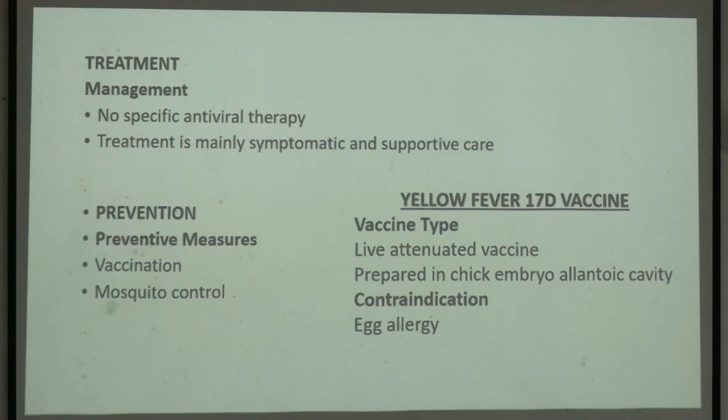But the fallacy is, you see, there is no specific treatment. That is the problem. If you are infected with yellow fever, there is no magic drug that will work. What we have to do is, we have to treat the symptoms, whatever things you are having. Suppose you are having fever, you will be giving paracetamol, platelet count goes down, you will be giving single donor platelets and IV fluids, etc., etc. ঠিক আছে? So there is no one antiviral that works.